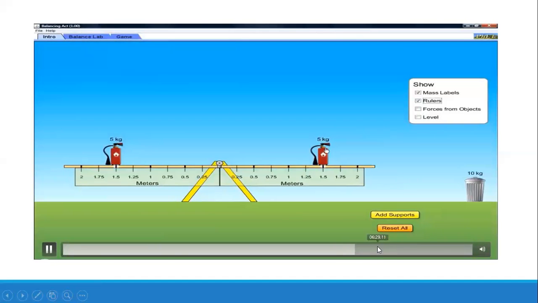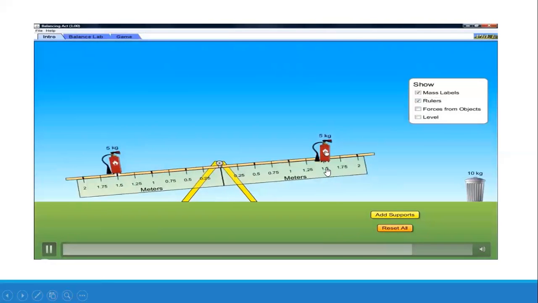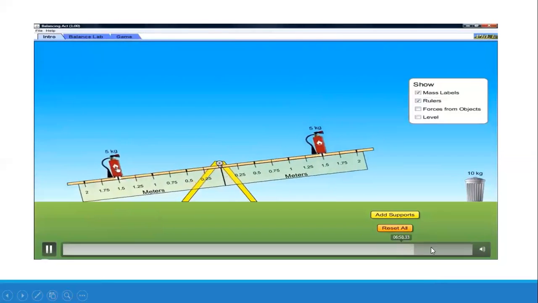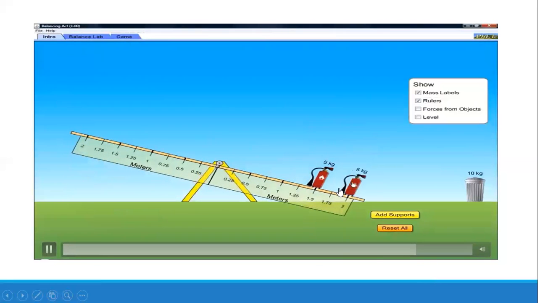Now if I change it to put more weight on it, you can see two weights are put on the right hand side, and another large weight is put on the other side, the left hand side. Now you can see this is 1.25 and this is 10 kilogram, which means 100 Newton. 100 into 1.25 is 125.